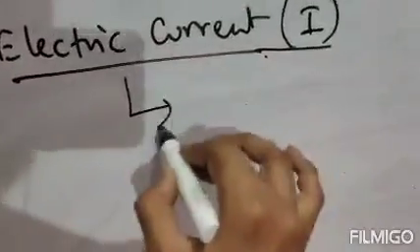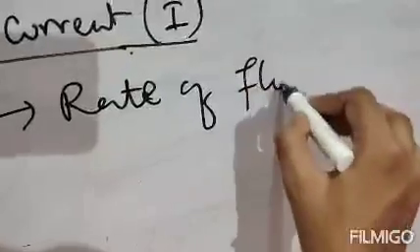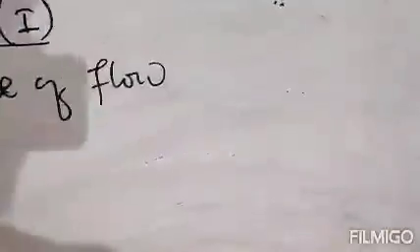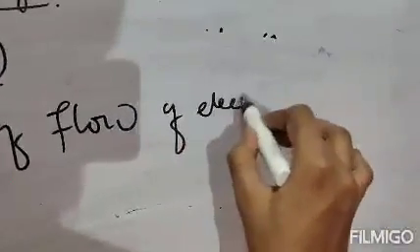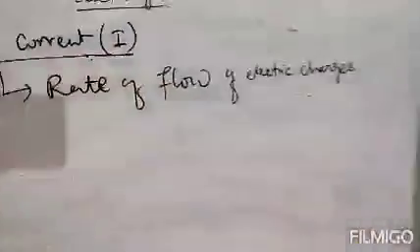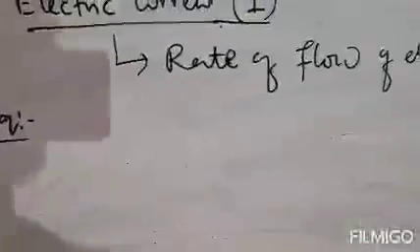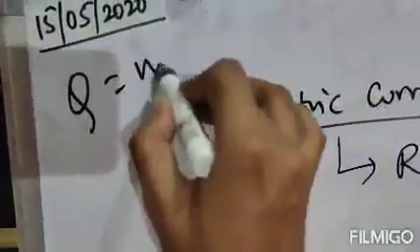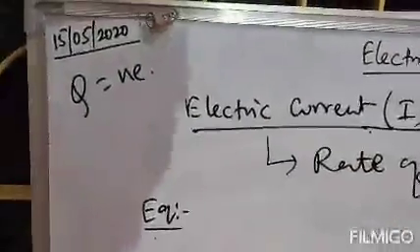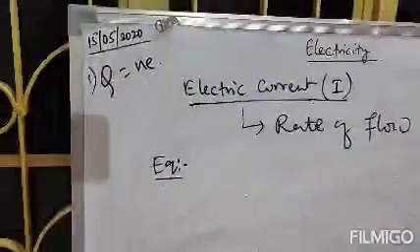So electric current is the rate of flow of electric charges. Clear? So what is the formula or equation of electric current? We already have one equation, Q equals NE. This is the number one formula we got, the equation of charge.